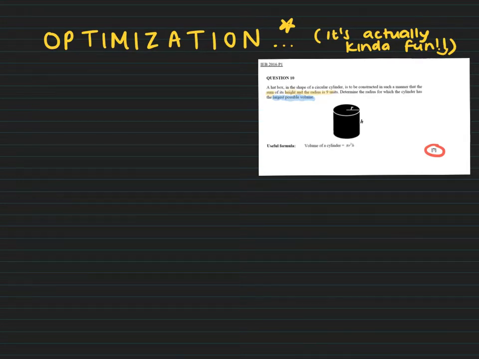Let's start off with the volume of a cylinder, which is pi r squared times height. Now, clearly, we can't only use this. We need to do a little bit of substitution so that I can optimize. So I'm going to use this: the sum of its height and radius is 9. They gave us variables to work with. The sum means we're going to add. The radius and the height add up to 9.